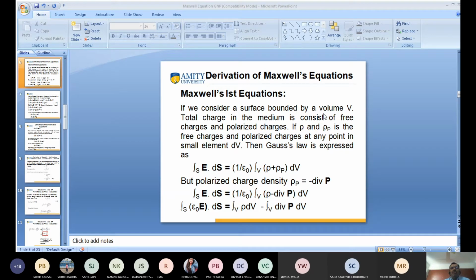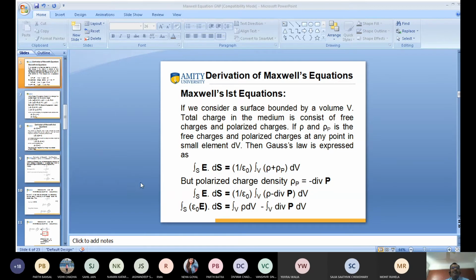If rho and rho p are the free and polarized charges at any point in a small element dv,